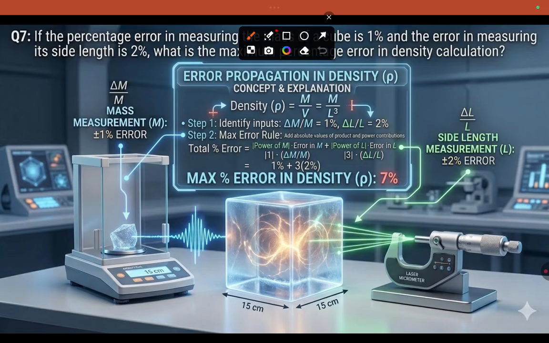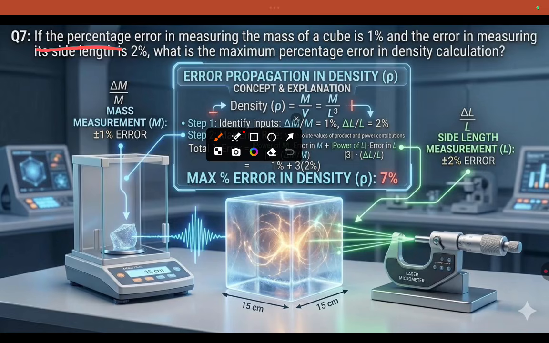Another question. These are very essential for NDA, CET, IIT, JEE and other examinations. I cover this by considering all examinations, not a single examination. So here is the question: the percentage error in measuring the mass of a cube is 1% and the length error is 2%. Then what is the maximum percentage error in the density calculation?